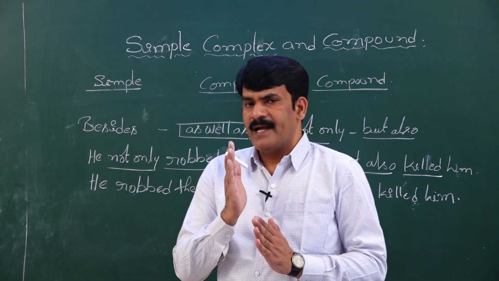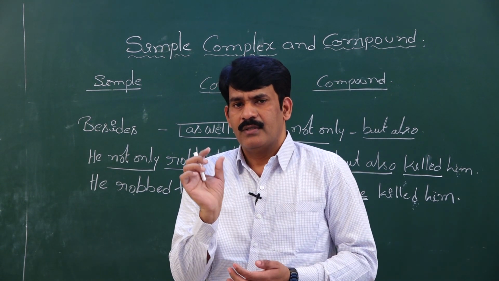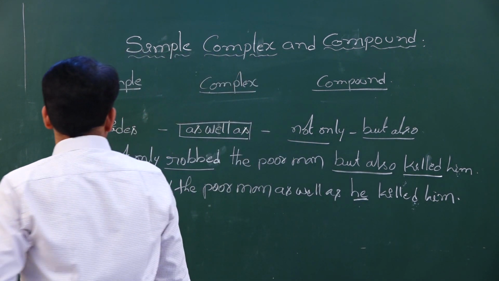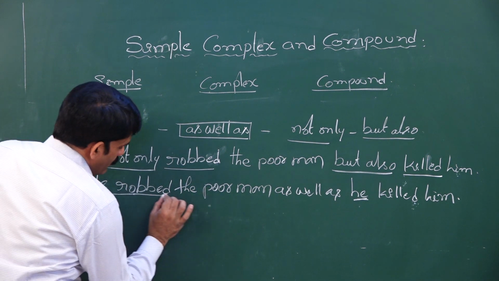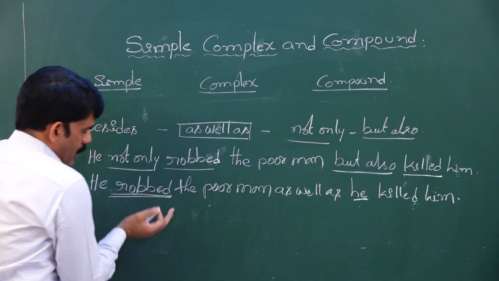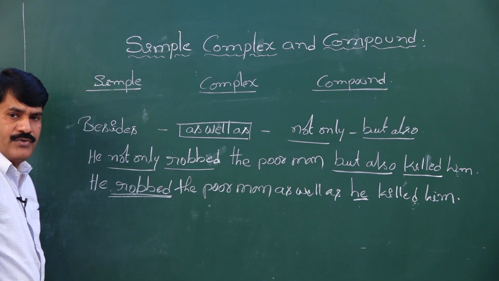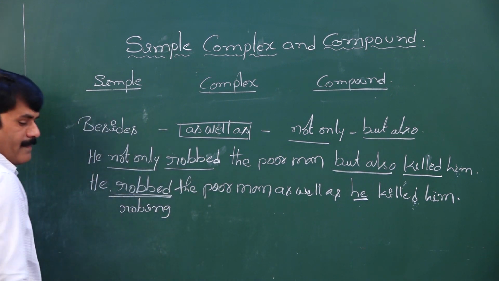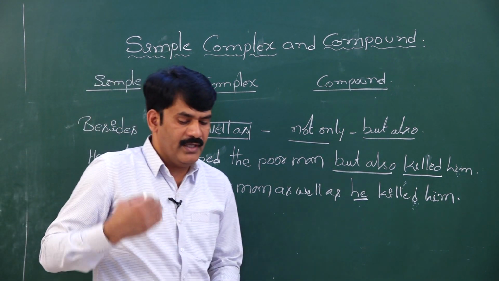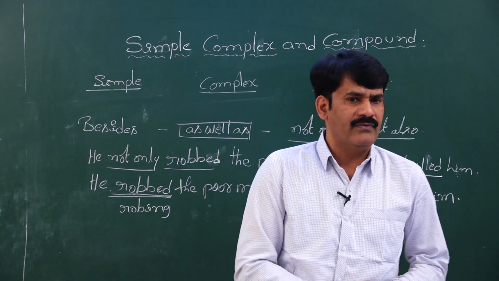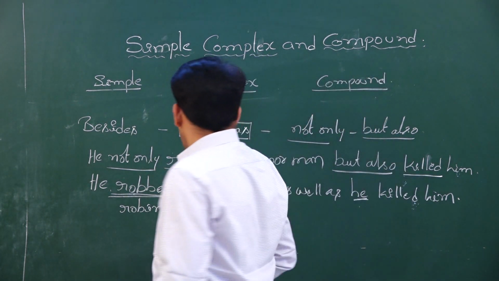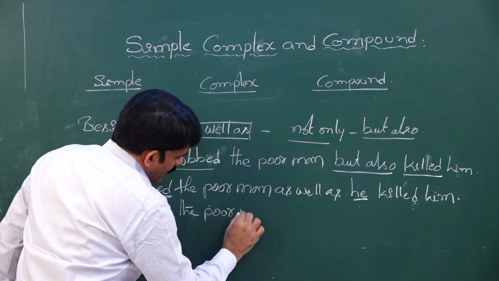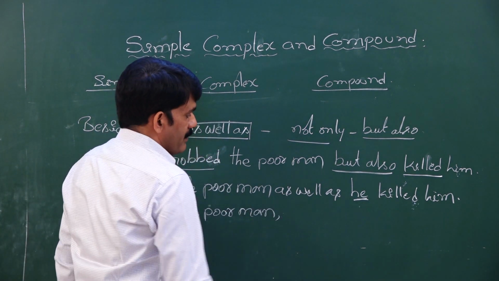Before you start writing a simple sentence, my dear students, never forget to change a clause into a phrase. How to make a clause into a phrase? What is the verb of the sentence given here? Robbed. What is the fourth form of robbed? You write robbing. Robbing is the fourth form of the verb. Robbing the poor man, he killed him.